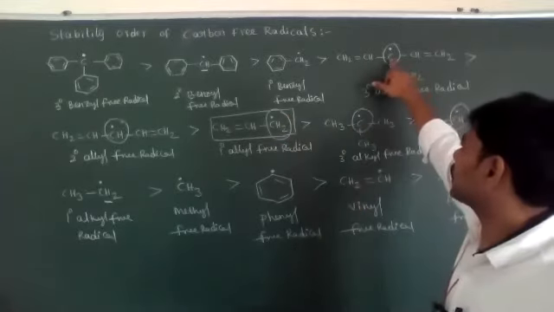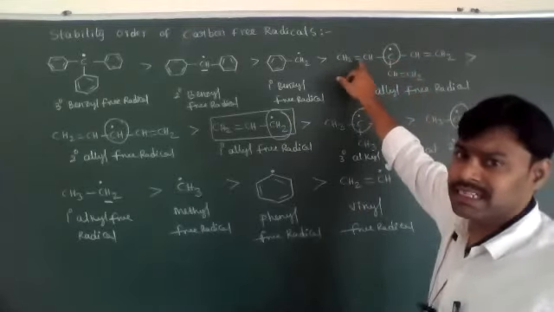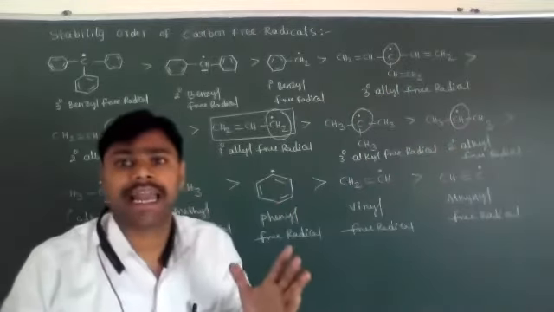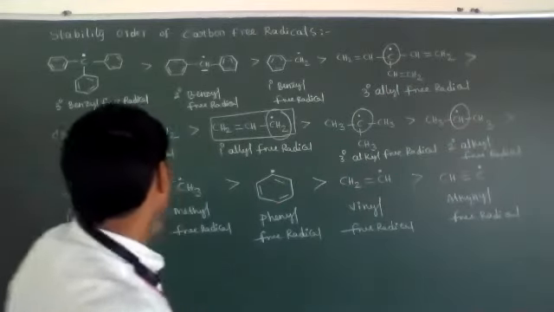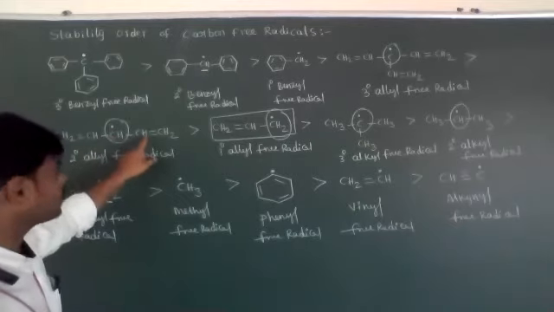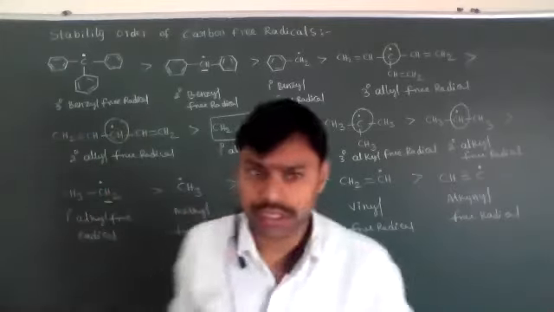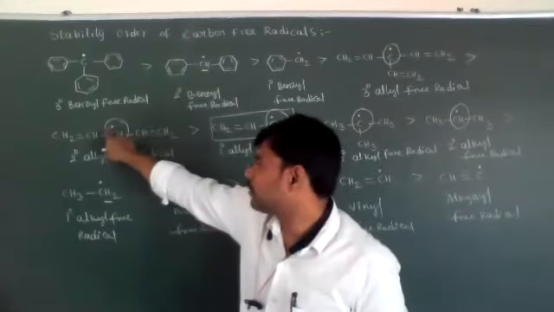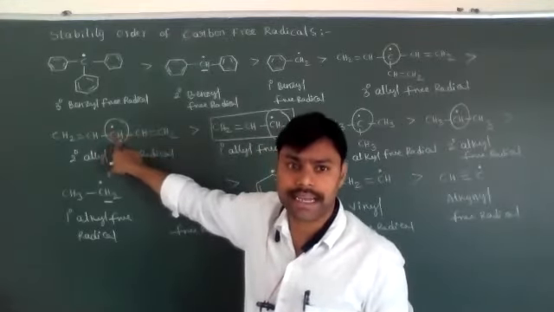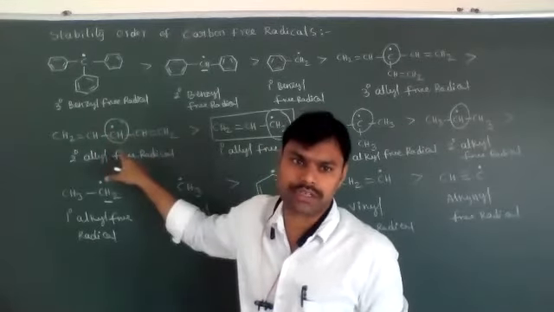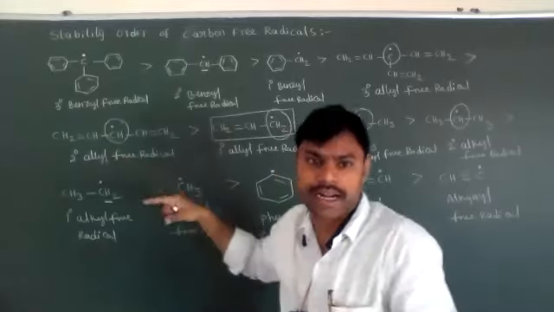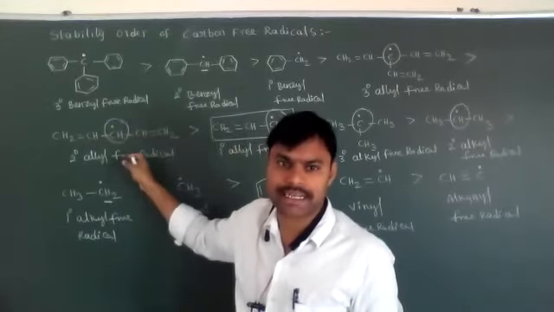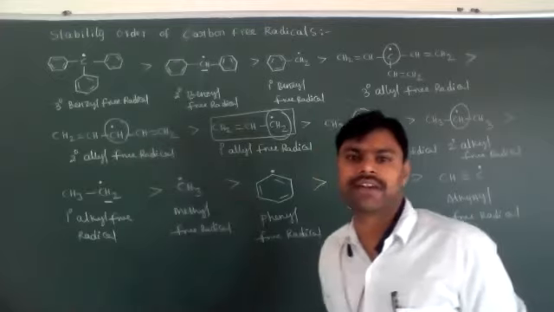One carbon atom connected with three CH double bond CH2 groups is called a tertiary allyl free radical. One carbon free radical connected with two CH double bond CH2 groups, left side and right side, because according to tetravalency, already one unpaired electron is present, and with hydrogen and the remaining bonds, that is called a secondary allyl free radical.